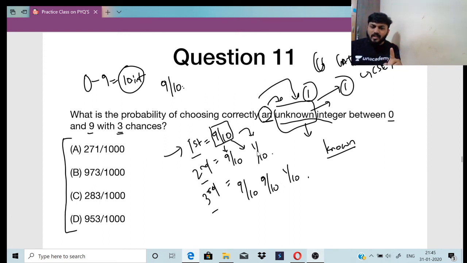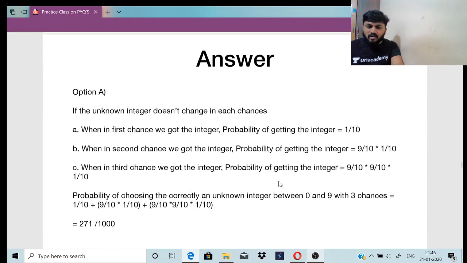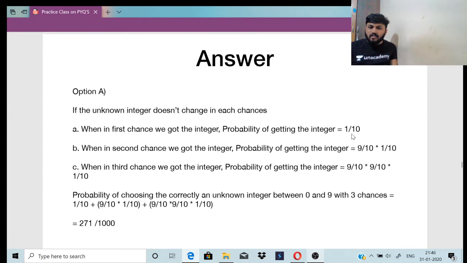Out of the 9 by 10, I am choosing one integer. So 9 by 10 into 1 by 10, right? Then again, out of both these 9 by 10, I am choosing 1 by 10. So 9 by 10 into 9 by 10 into 1 by 10. So what will be the total? Add all of these. First one will be 1 by 10. Next one will be 9 by 10 into 1 by 10. Next one will be 9 by 10 into 9 by 10 into 1 by 10. Add all of this. The answer is 271 by 1000, right? The answer is 271 by 1000.